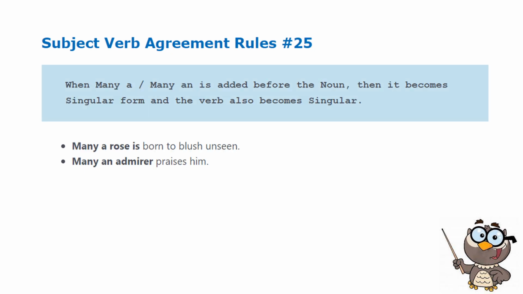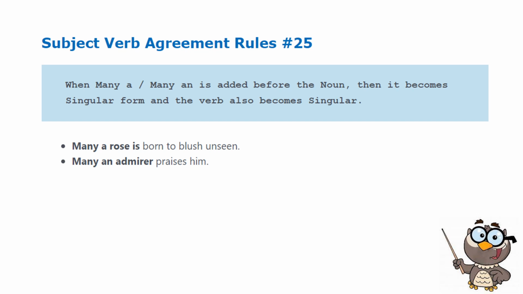Rule 25. When many an is added before the noun, then it becomes singular form, and the verb should also be in singular form. Example, many a rose is born to blush unseen. Many an admirer praises him.